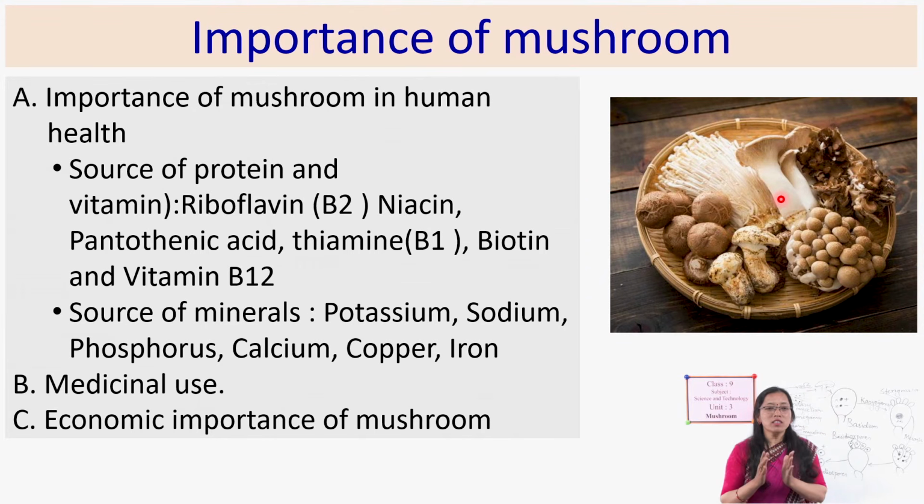And these are also used as a medicinal plant, that means medicinal use. Various kinds of diseases, even high blood pressure, diabetic patients, even cancer patients can consume this mushroom. It is healthy for them, that means it provides various types of nutrients very easily.